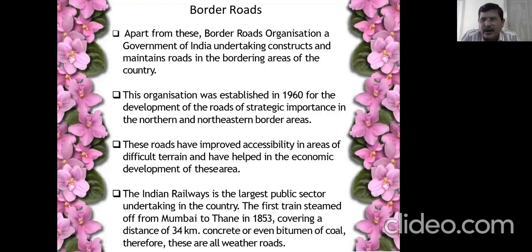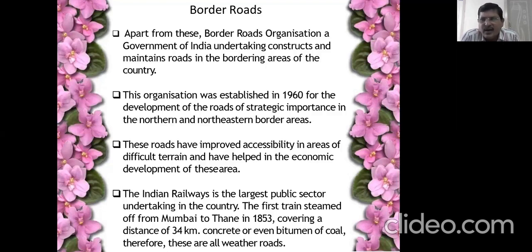So that's why the roads should be well maintained, so as to help our defense personnel reach all the goods and services. So this is taken care of on the borders. All the road construction and maintenance is taken care of by BRO, Border Road Organization. The organization was established in the year 1960 for the development of roads of strategic importance in the northern and northeastern border areas.